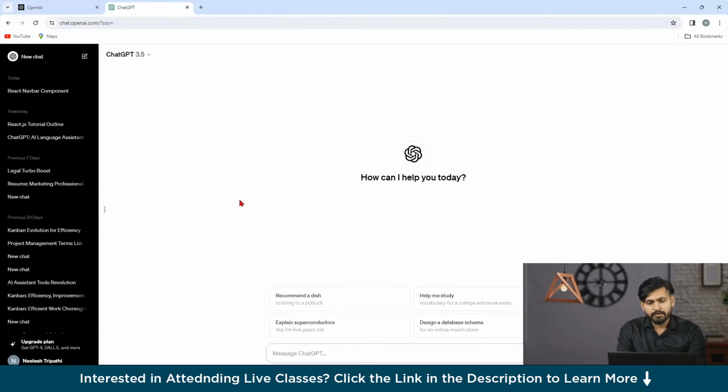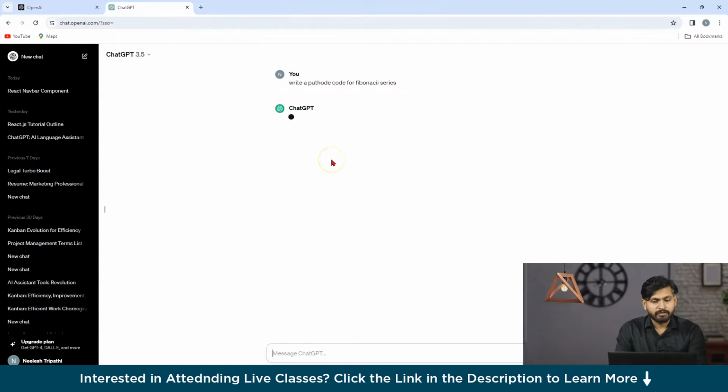Now, you can also use ChatGPT to generate dummy data, write unit tests, and translate text or code from one language to another. Let me show you here. Suppose I write over here, write a Python code for Fibonacci series. As you can see, I have written the prompt here.